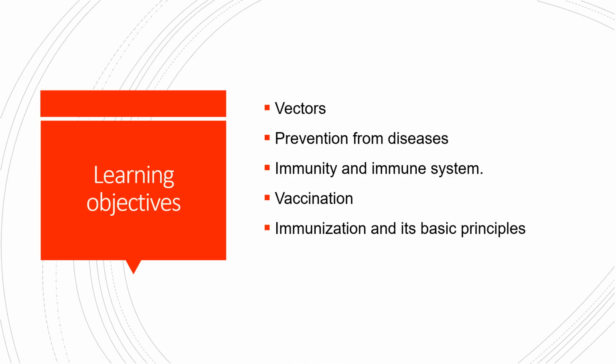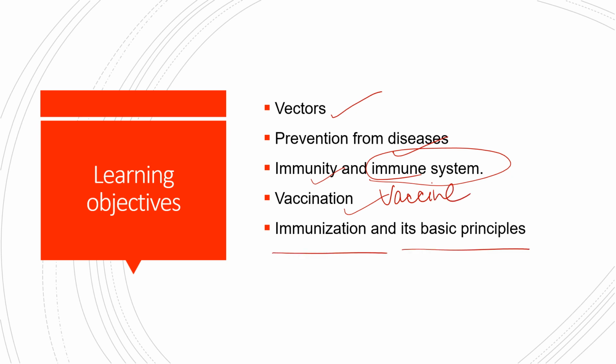So what are the learning objectives of today's lesson? At the end of this lesson, we will be knowing what vectors are. We will be knowing how we can prevent ourselves from diseases. We will have a clear idea about immunity and the immune system. And we will know what vaccination is, what a vaccine is, and we will be knowing about immunization and its basic principles. So without further delay, let's get started.